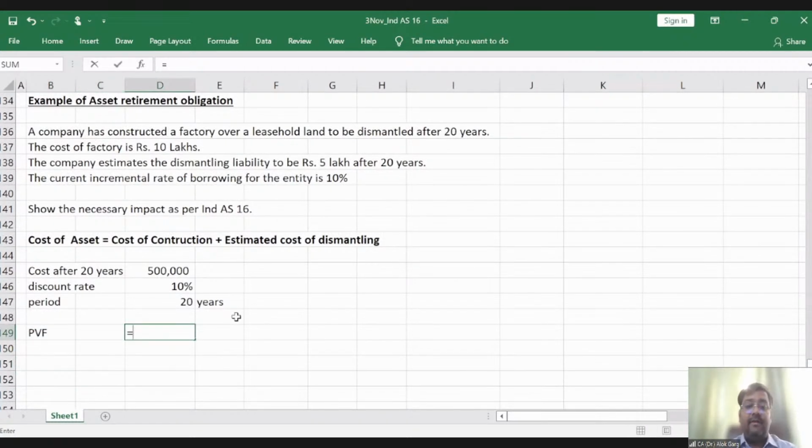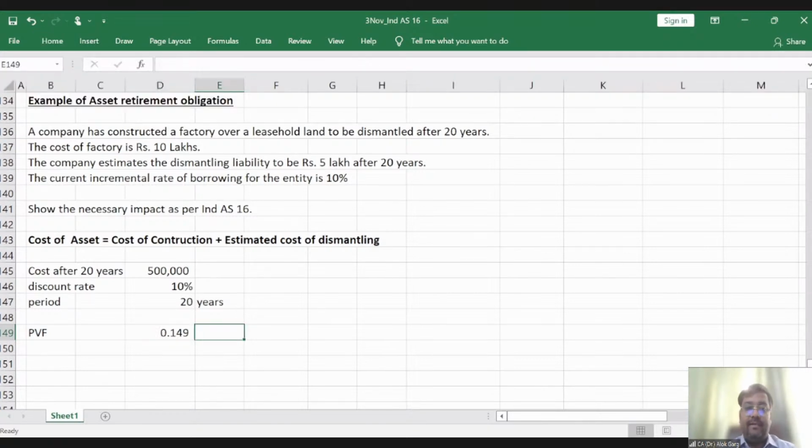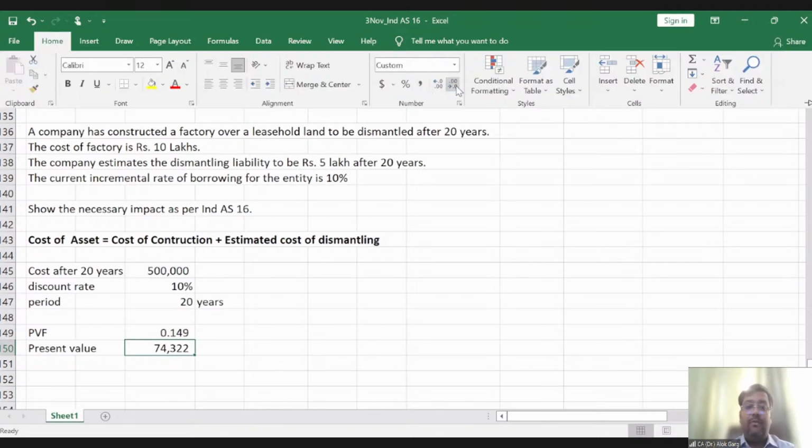What is my present value factor? 1 divided by 1 plus 10% to the power 20. So it is coming out at 0.149, right? Then what is the present value today, if the estimated cost after 20 years is 5 lakh? So the present value today is 5 lakh multiplied by 0.149, which will give you 74,322.